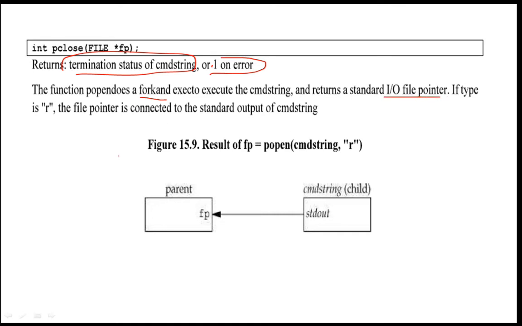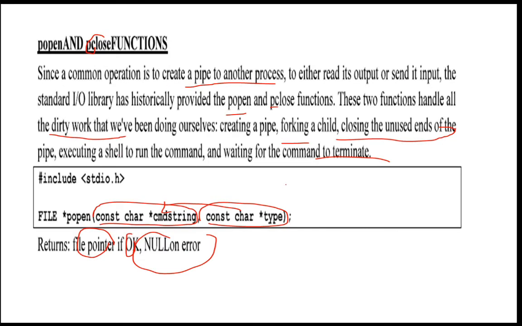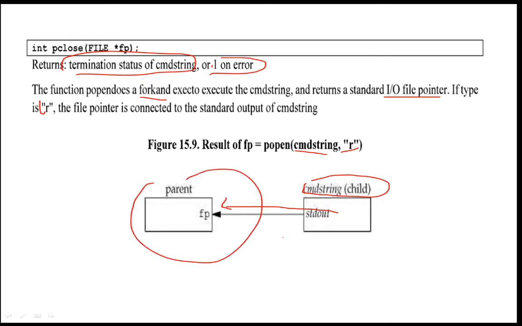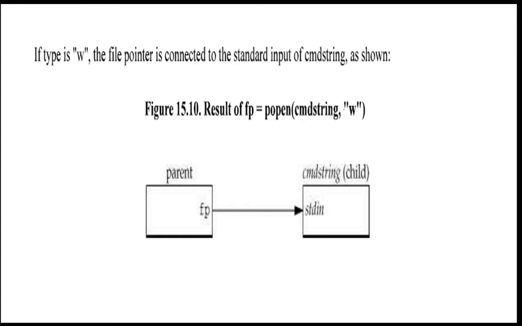If the type we are passing, const char *type, is r, the file pointer is connected to the standard output of the command string. For example, fp = popen(cmdstring, "r"). You are not creating a child here, internally it will get created, and as you are opening for reading and you are going to perform the read operation, that pointer will be returned to your parent. Next, if the file pointer type is w, then you are writing on the standard input.